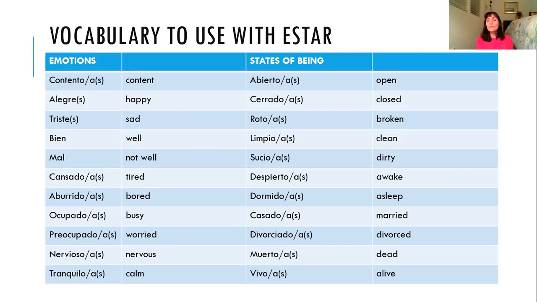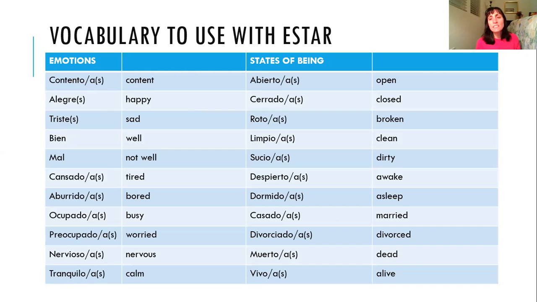All right, so here's some vocabulary that you can use with estar. And we've got some emotion vocabulary. Contento means content or happy. And it has 4 forms because it ends in O. So it can be contento, contenta, contentos, contentas.